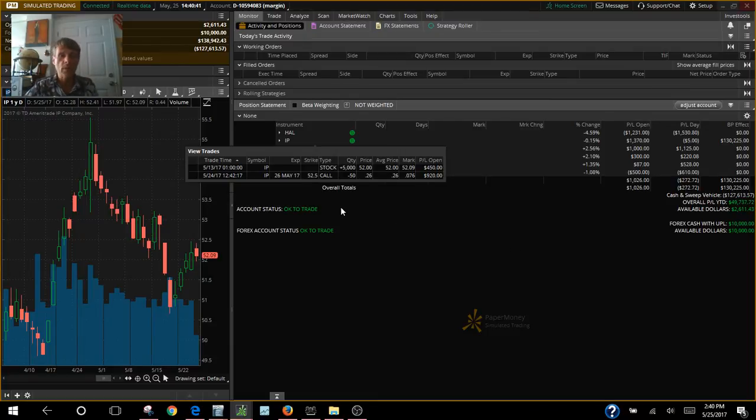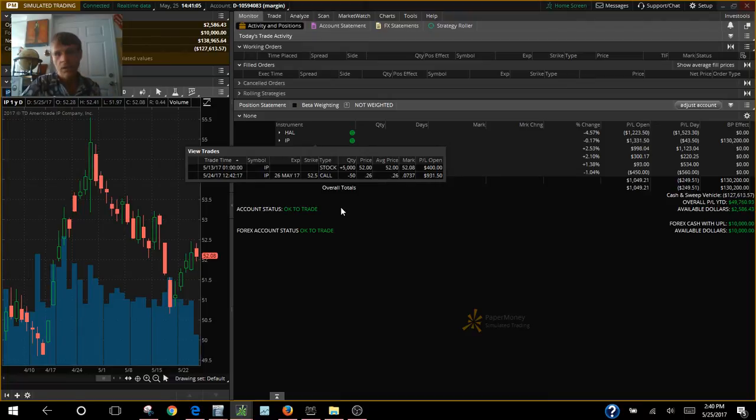The first week we bought this 52, 52.5 call spread, and we made about $1,100, $1,200 the first week we had it. Second week we had it, we made $2,100 for selling the 53 call, so someone would buy it from us at 53. However, last Friday she dipped below 53.